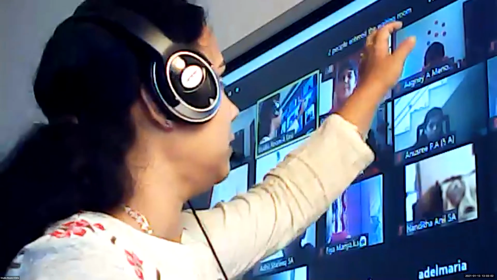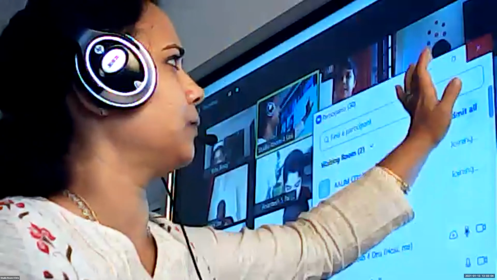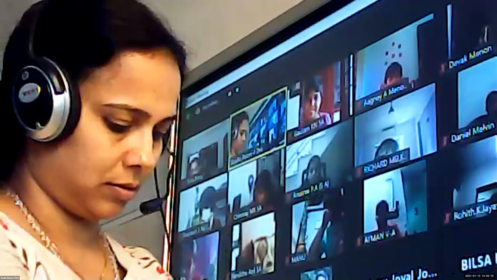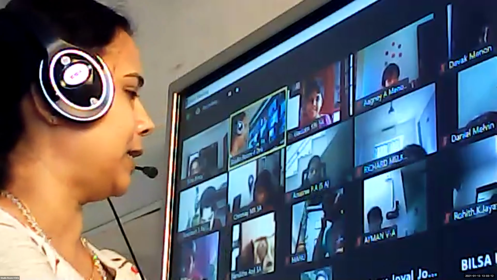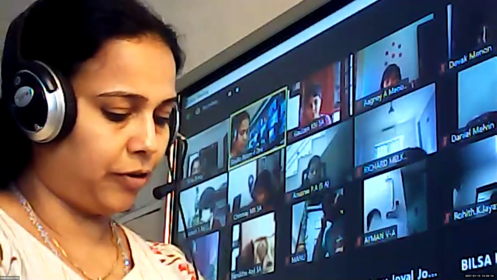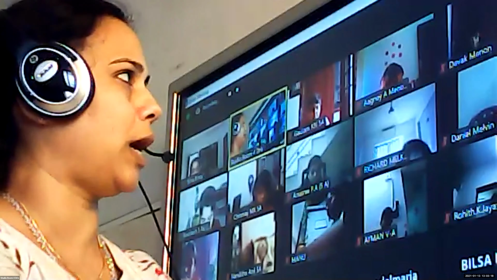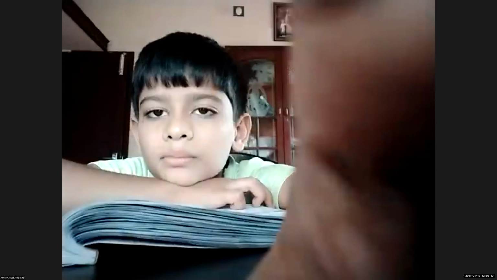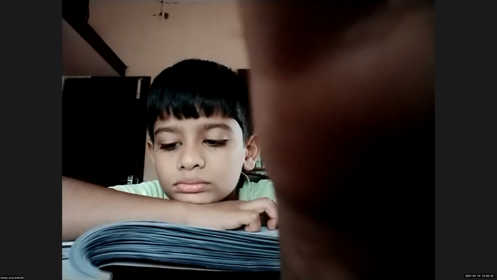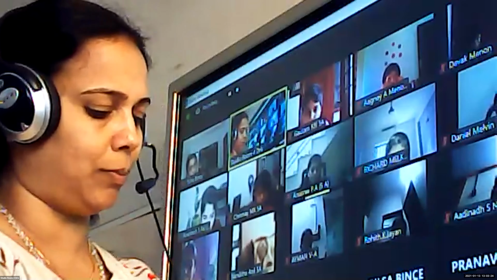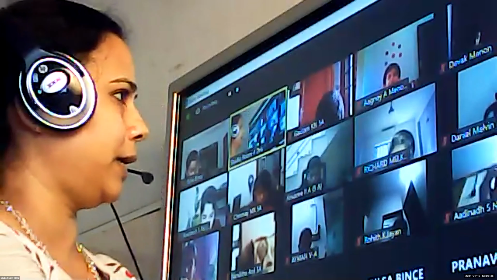So what's the total? 28 plus 31 is 59. So 59 by 100 is the fraction for people who traveled by bus and train. You have to add bus plus train. So 28 by 100 plus 31 by 100 is 59 by 100.